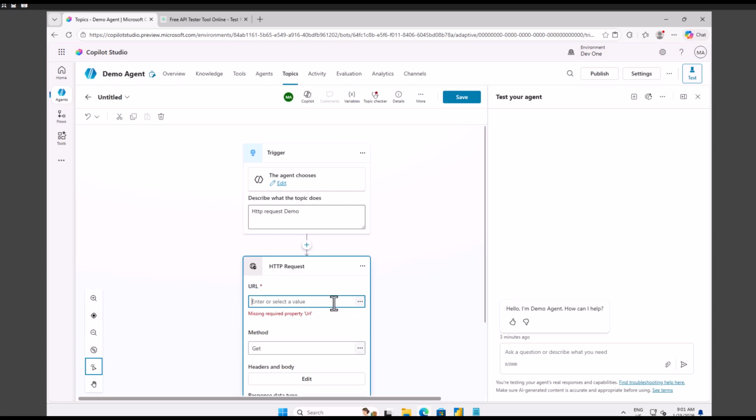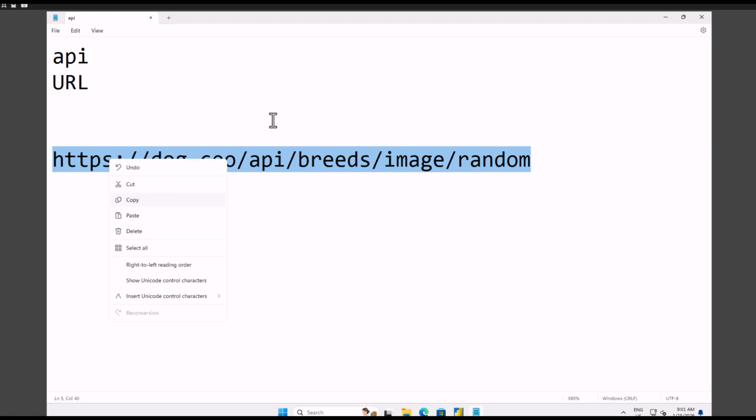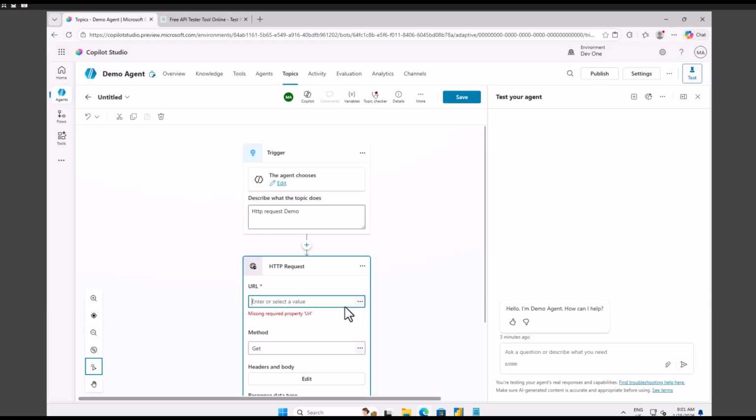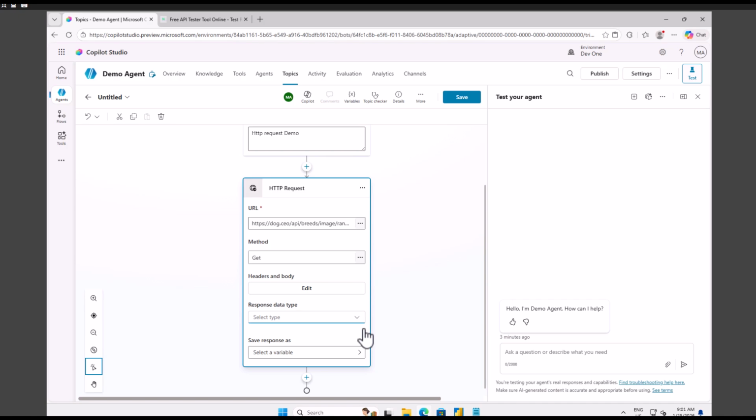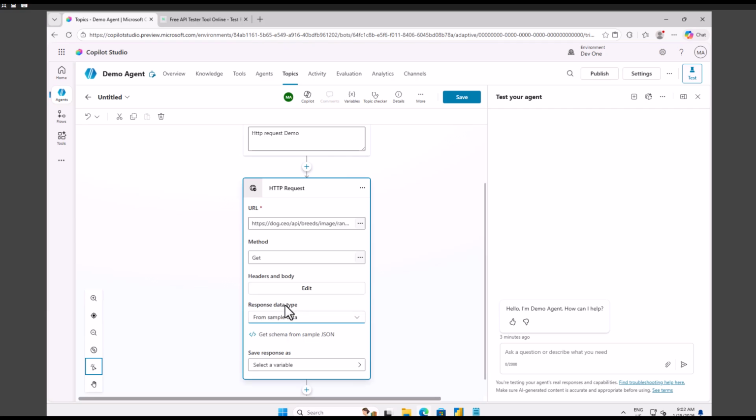It needs a URL, right? So my third-party API URL is this. I think these are publicly available APIs. You can use whatever you want for sure. Let me click this. Inside my response, I can provide a sample data.